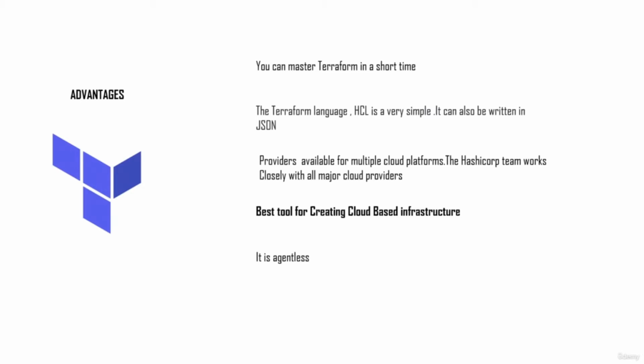The third advantage of using Terraform is that it has providers for all the cloud platforms. So basically, HashiCorp works with most of the major cloud providers, including GCP, AWS, and Azure. And these providers make it possible for Terraform to communicate with these cloud vendors to create architecture. These cloud providers have a close collaboration with HashiCorp to create the Terraform providers for their respective cloud platforms. It is arguably the best tool for creating cloud-based infrastructure, and it is also agentless.